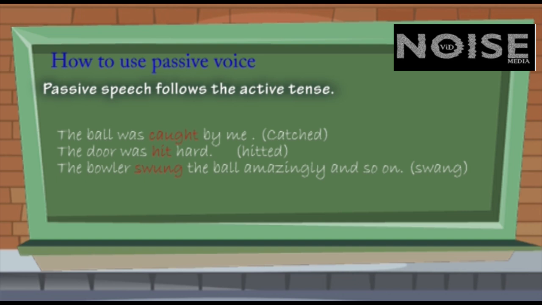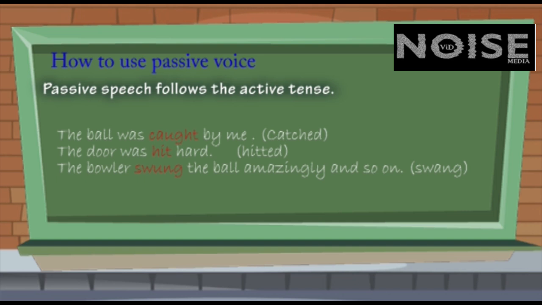Again, problem with the verb. The bowler swang the ball amazingly, and so on. Swang. It should be swing, swung, swung. But people model it on drink, drank, drunk. This is wrong. Since the passive form depends on the active form, you must be careful in converting it. What I want to say is, if the active form is in the present tense, its passive form must also be in the present tense.